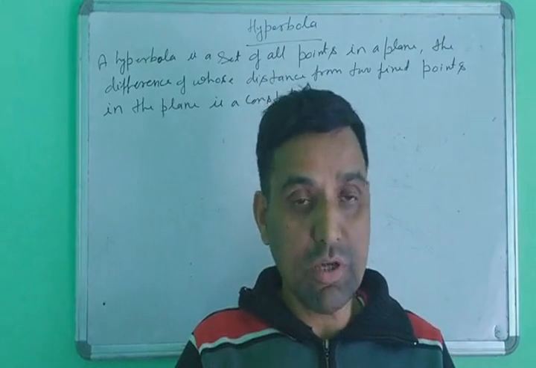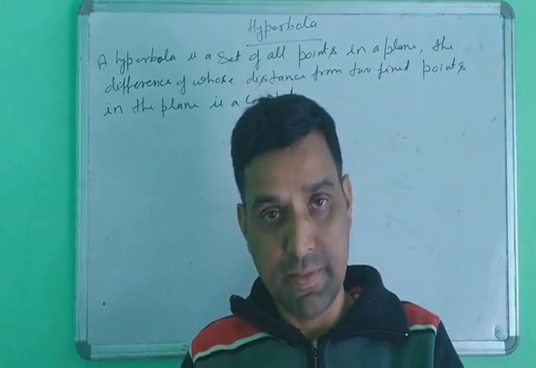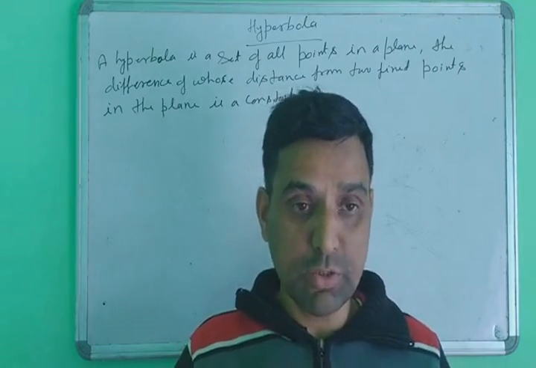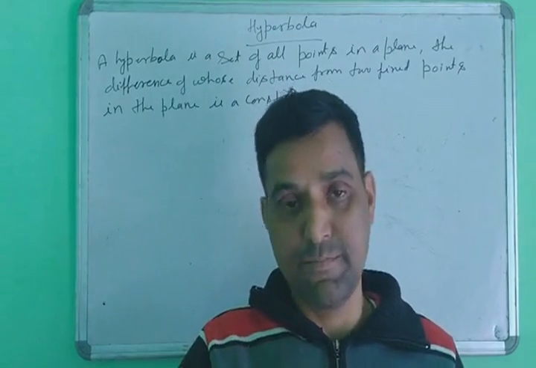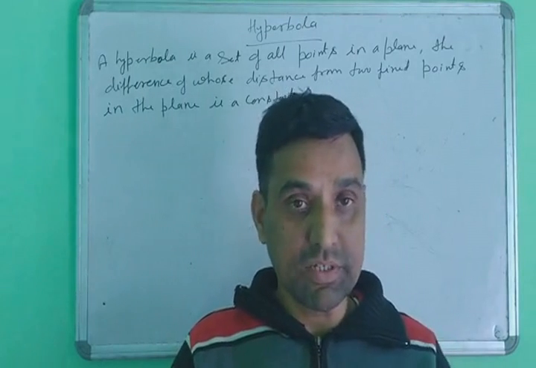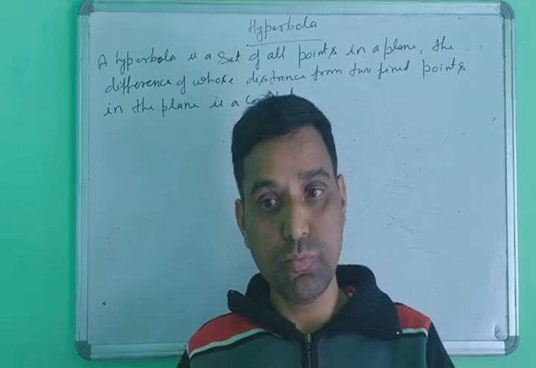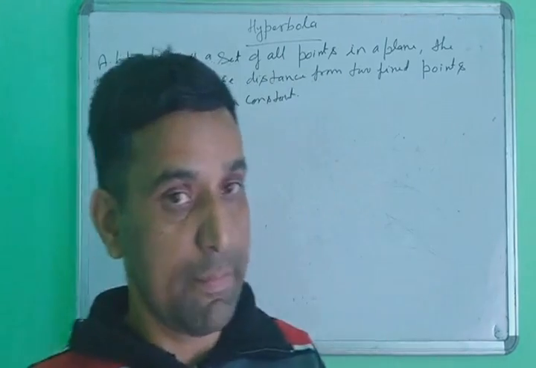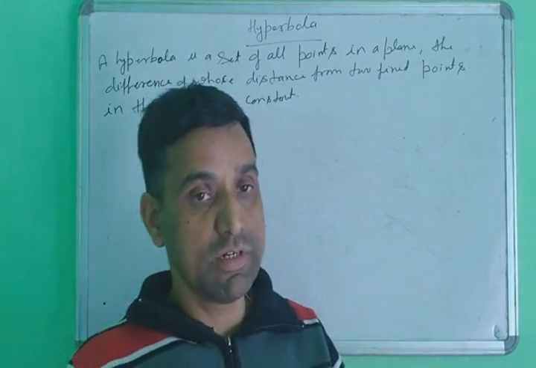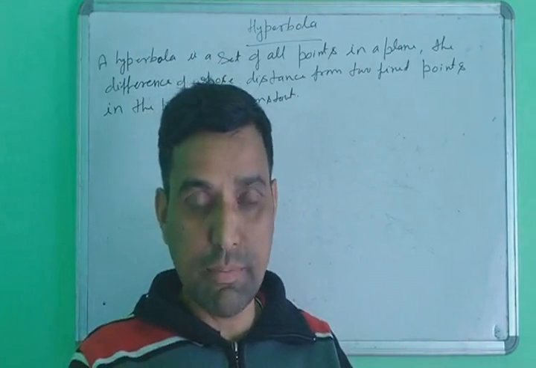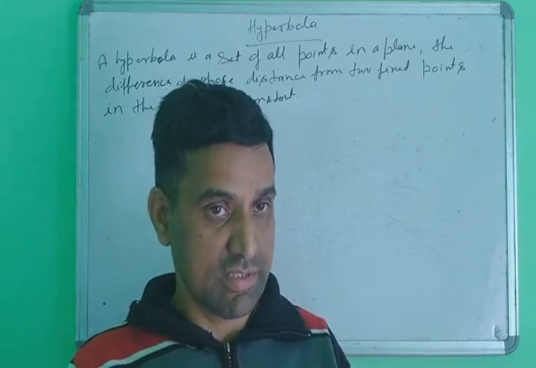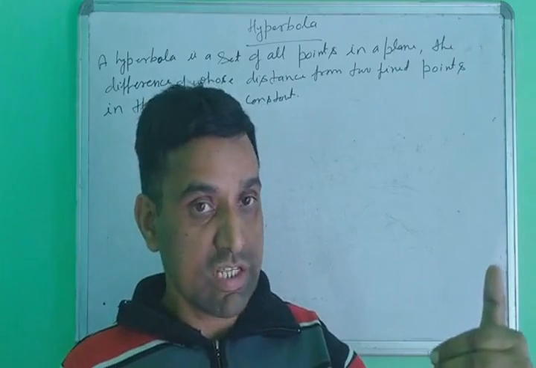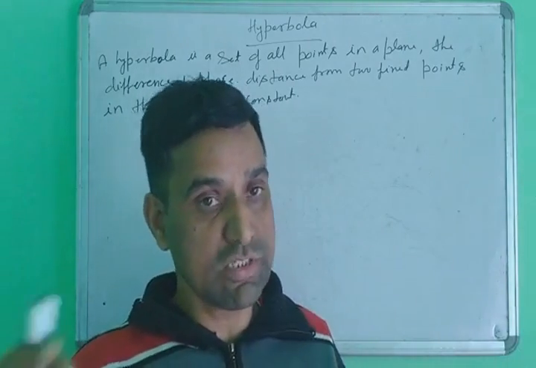The set of all points in a plane for which the difference of the distances from two fixed points is constant. Only one word changes, sum and difference. In the hyperbola, the difference of the distances from the two fixed points is always constant.